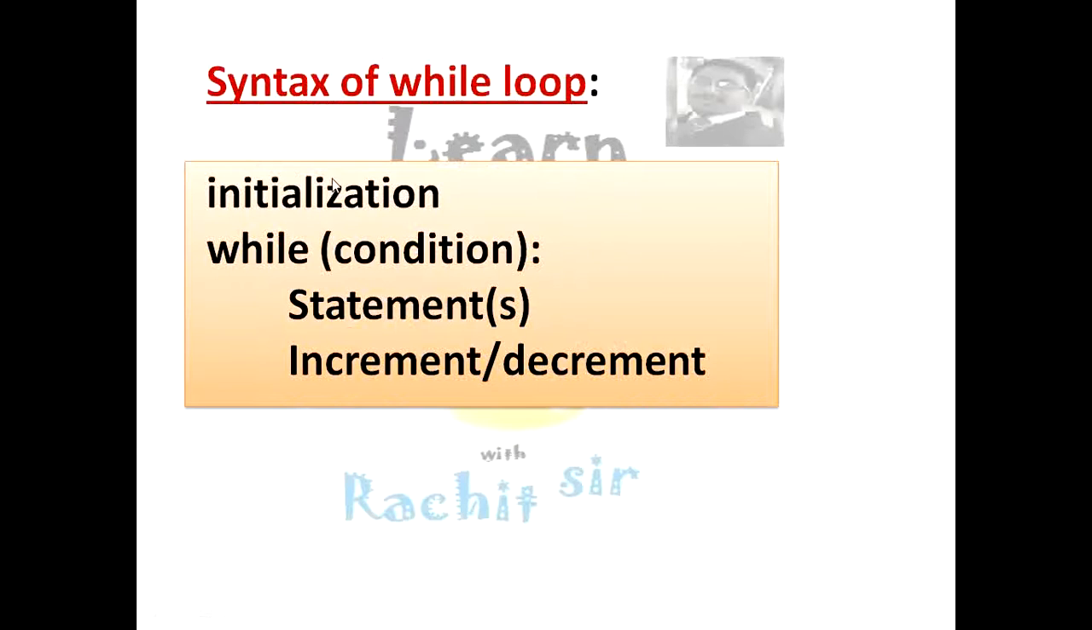This is the syntax of while loop. First of all, initialization will come. After that, on the next line, while with the condition in brackets will come. Then colon, and whenever you hit enter, indentation will come. Then statements. After that, increment and decrement. The most important thing to keep in mind is that initialization, condition and increment/decrement will be performed on the same variable.